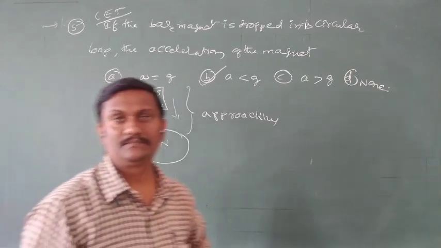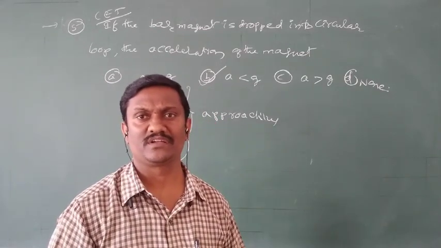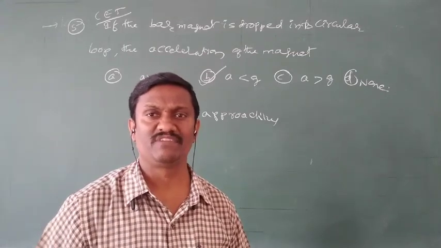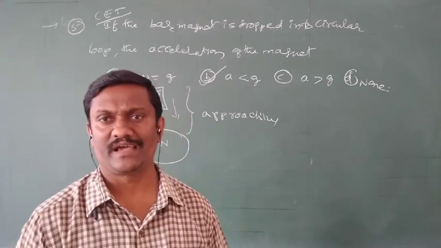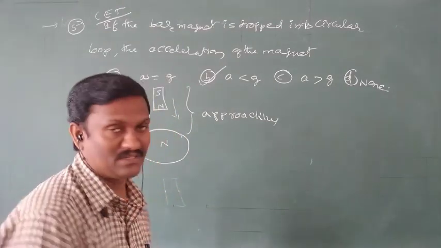So that is one important point based on the motion of a magnet and coil. This question is very, very important, given so many times. So due to the opposing force, the acceleration of the bar magnet is less than g. So that means the second option is correct.